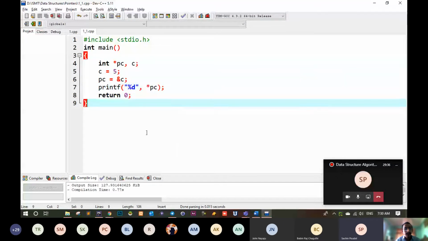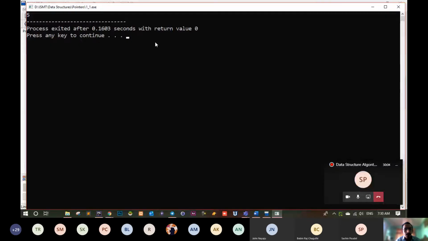Exactly. So can you see this screen, this program? Yes sir. So what we did, we declared 2 variables. One is a pointer variable, the other is a normal variable, and we assigned 5 to C. And we stored the address of C in PC, and then we printed asterisk PC, not PC but asterisk PC. So let's see the output. If you run this, this is the output. The output is 5, you can see.